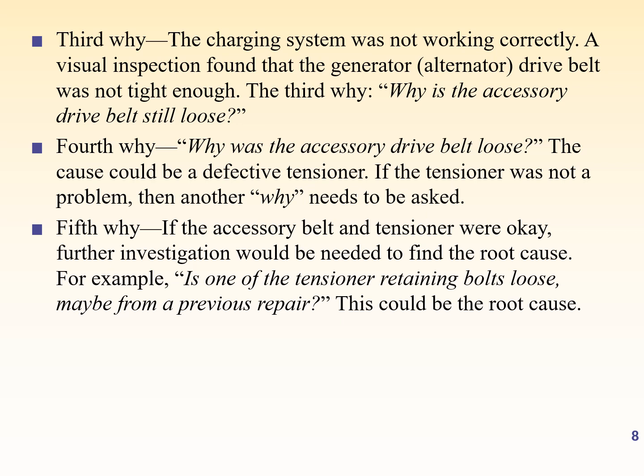Then the third why: why is the accessory drive belt loose? Then it progresses to the fourth why: why was the accessory drive belt loose? The cause could be a defective tensioner. If the tensioner was not a problem, then another why needs to be asked. Then the final why, the fifth why.